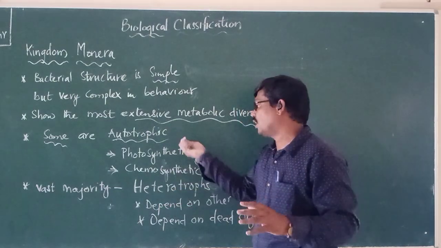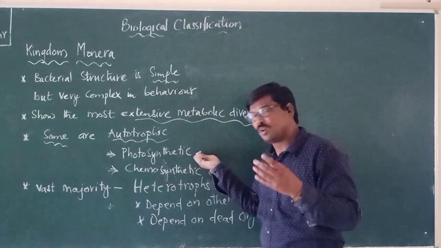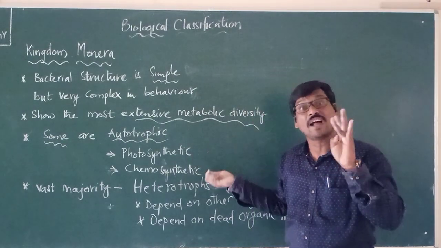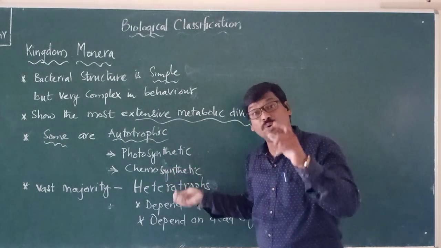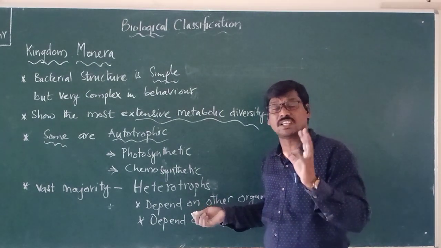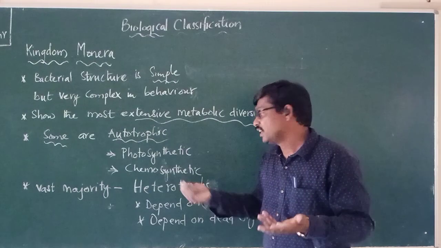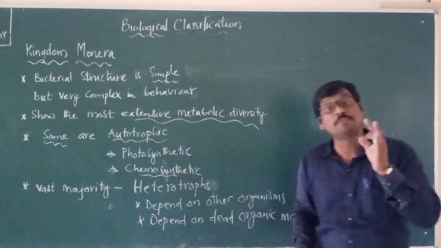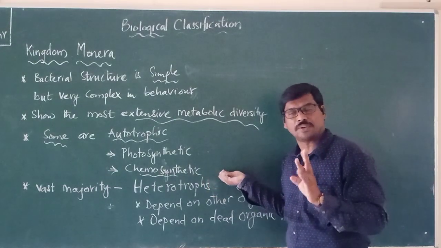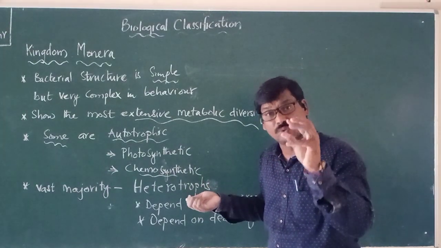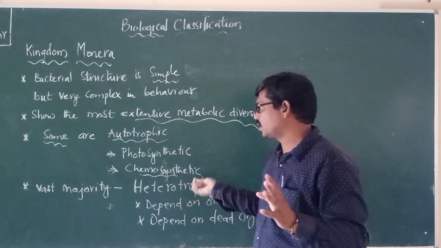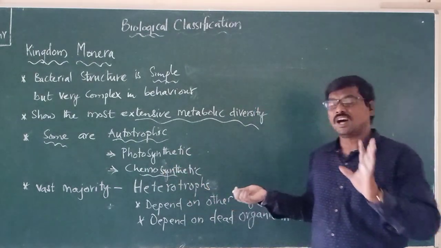Some are autotrophic, which means they can undergo photosynthesis; we call them photosynthetic autotrophs. Otherwise they can also use inorganic chemical substances to prepare their own food. So we also call them chemosynthetic autotrophs. When they prepare their own food by using inorganic substances or chemicals, we call them chemosynthetic autotrophs. So some of the bacteria are autotrophs.